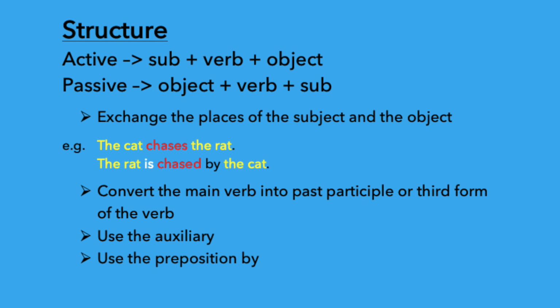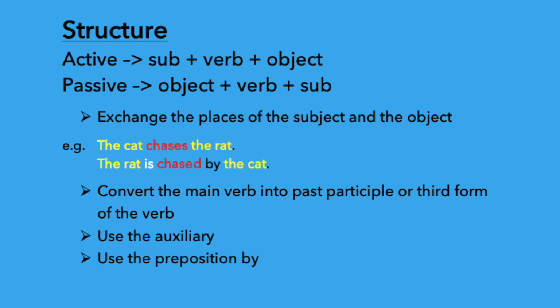So the rules to convert active voice to passive voice are: exchange the places of the subject and the object. The subject should become the object and vice versa while changing a sentence from active to passive voice. For example, the cat chases the rat. The rat is chased by the cat. Here the object rat has become the subject in the passive voice.